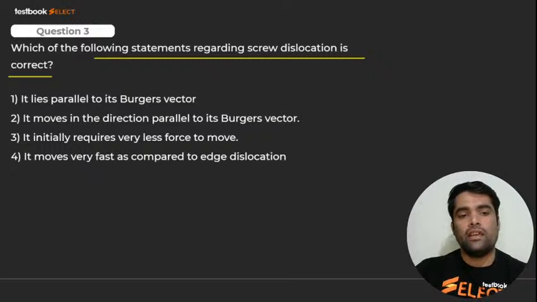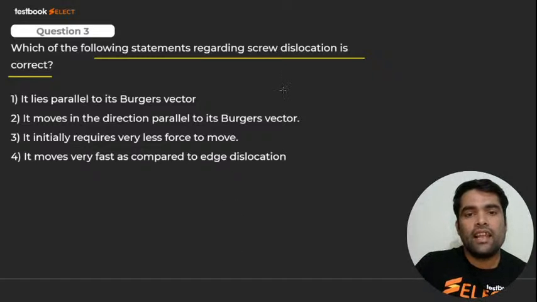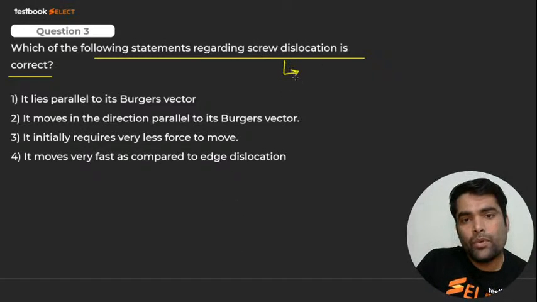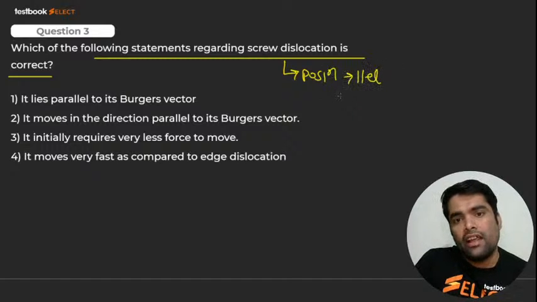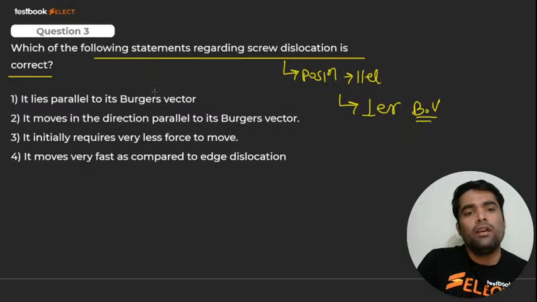There is an edge भी होता है, screw dislocation भी होता है, right? So इसका position क्या होता है? Its position is parallel. Position क्या होती है बच्चा? Parallel होती है इसकी. It lies parallel. Its position is parallel and it is perpendicular to Burgers vector. BV. BV means what? Burgers vector.